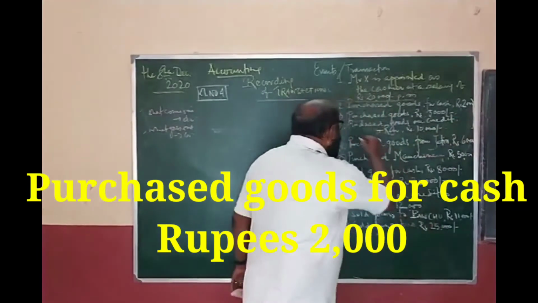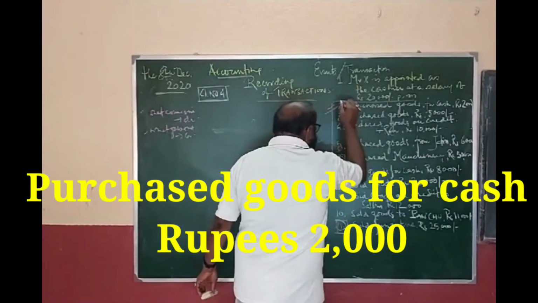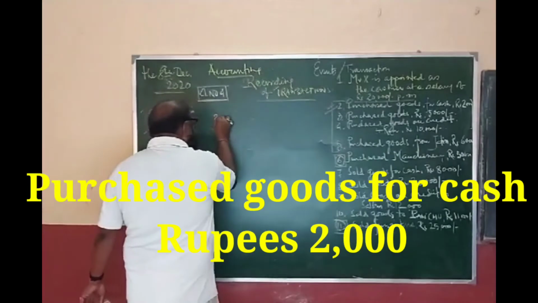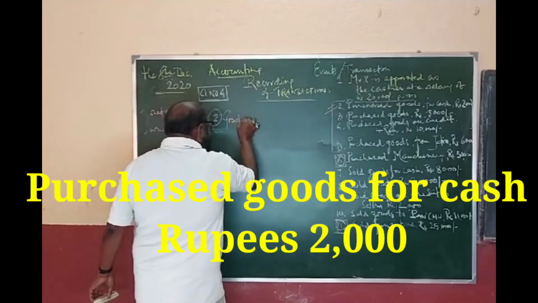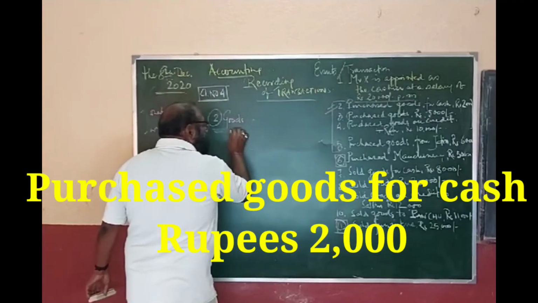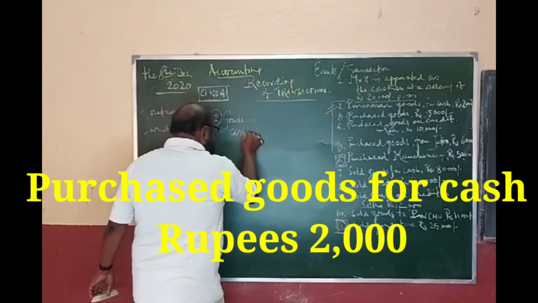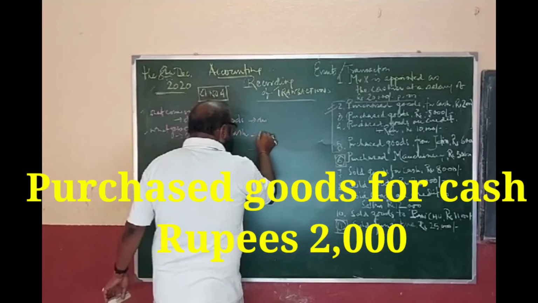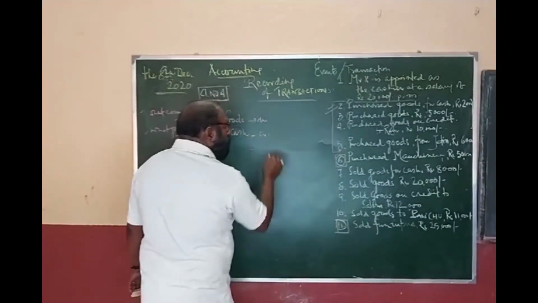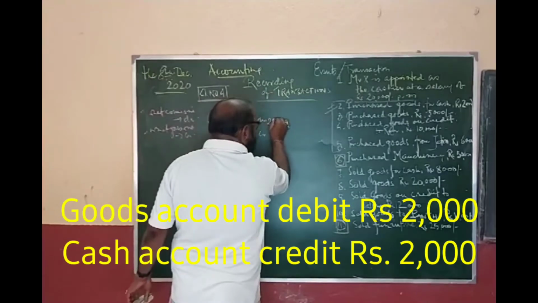Okay. Now take this one. It is the solution of 2. So we should say goods debit and cash credit. How much? 22,000.